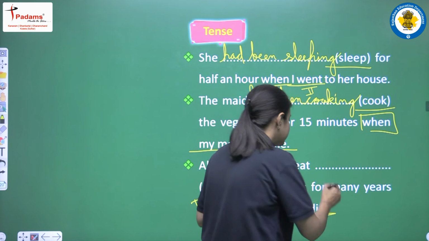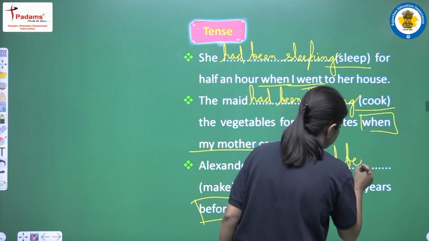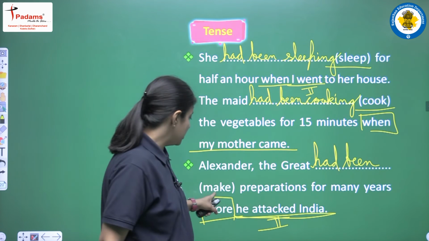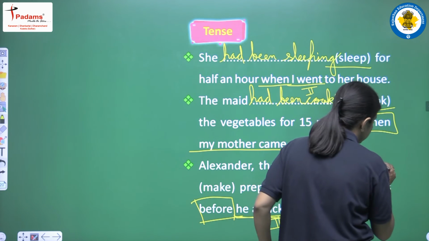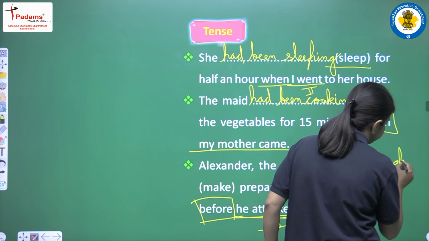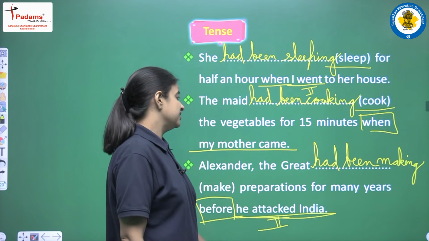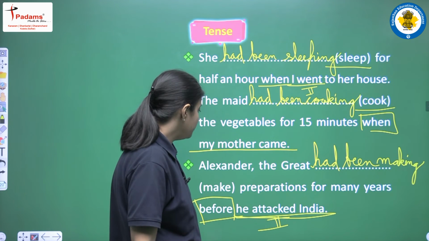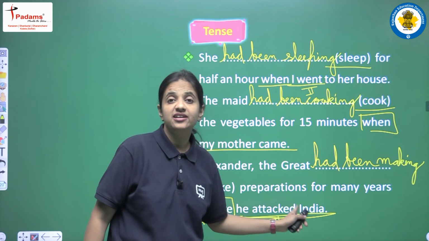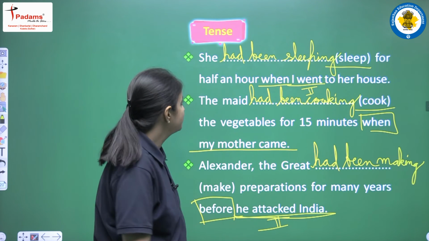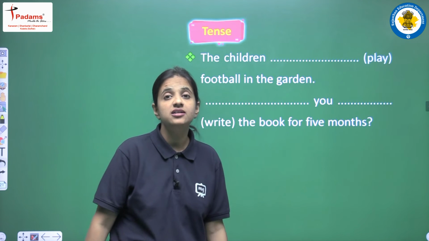So Alexander the Great, after that we will write helping verb, that will be had been. And as a main verb we are having make, so it will be make plus ing, that is making. And the complete sentence will be, Alexander the Great had been making preparations for many years before he attacked India. Clear? Next is, the children play football in the garden.